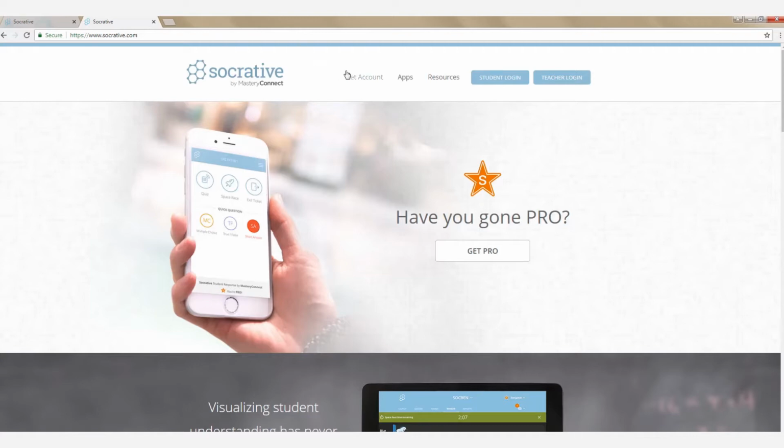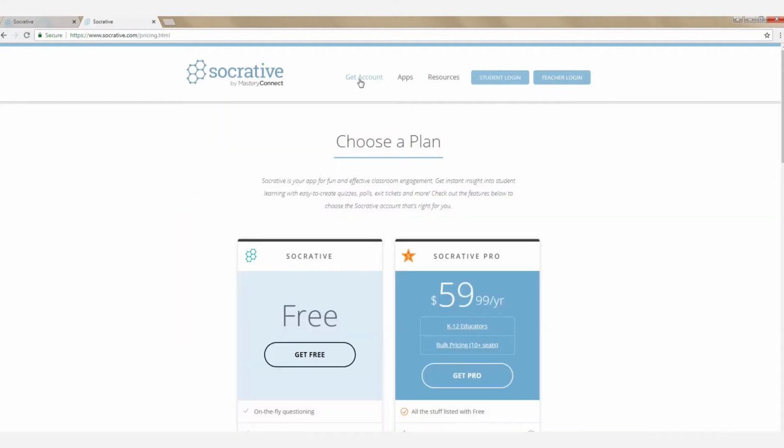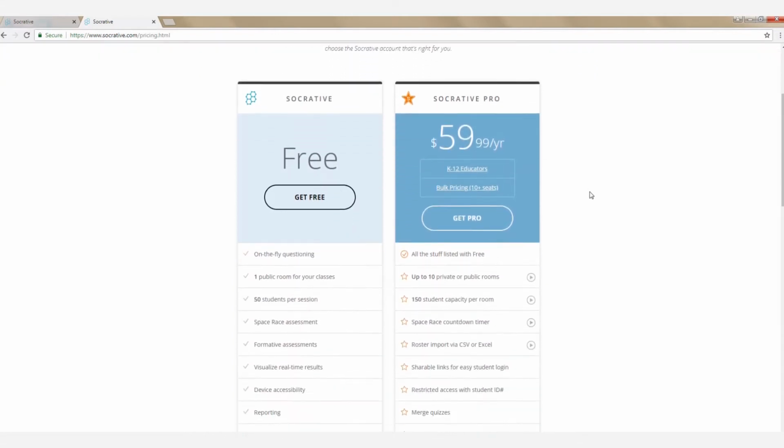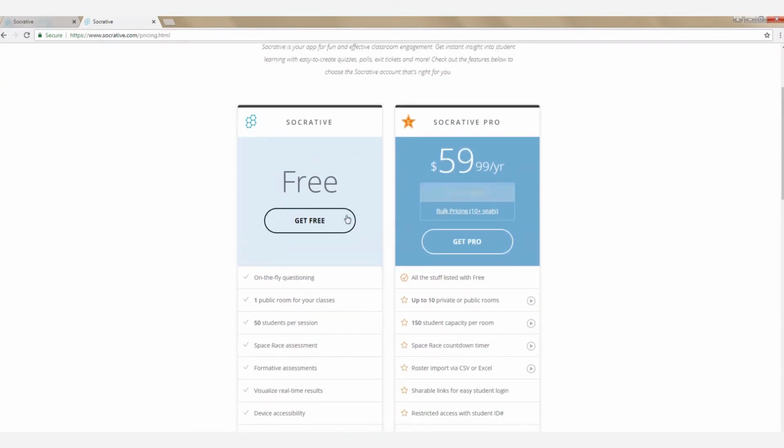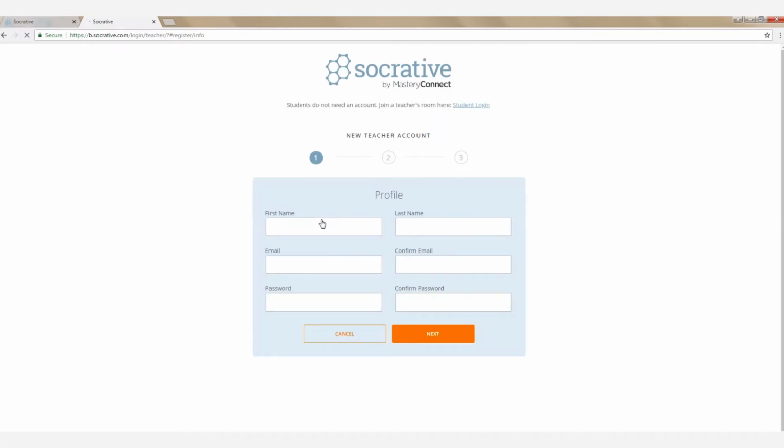For you, though, you do want to create a teacher account. So click on the button, Get an Account. Here you'll see two options, the free option or the pro option. The free option is more than sufficient if you're just using it for your own classroom. So click on Get Free, and you'll see this little profile that you have to fill out. You just have to put your first name, last name, and email address, and they will send you an email to reconfirm your account, but don't worry, you can always unsubscribe from future emails if you don't want to get overwhelmed.